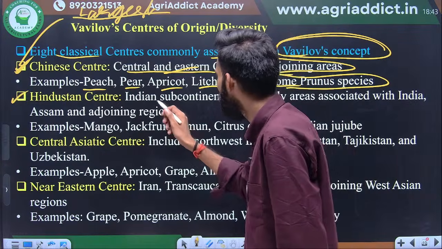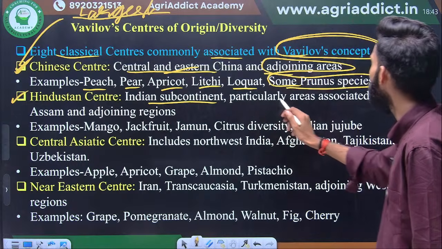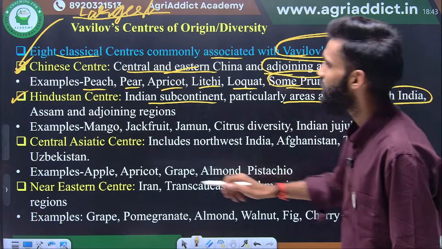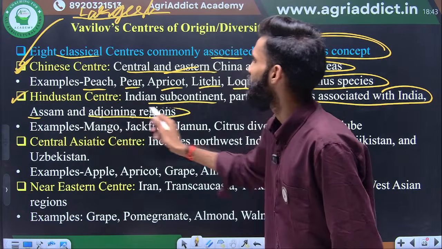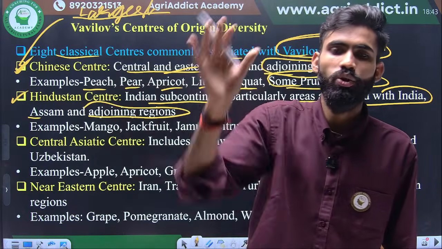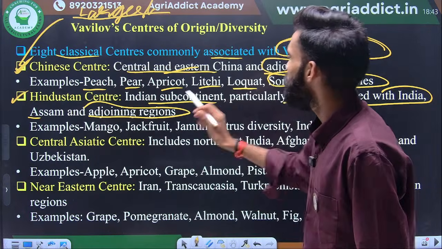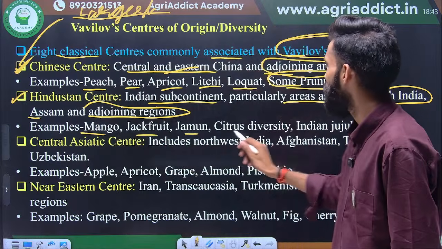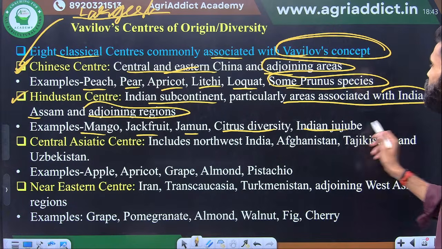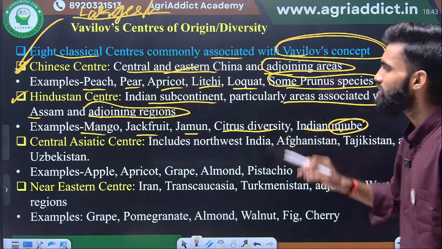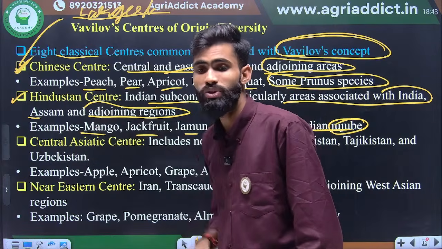Next one is the Hindustan center of origin. The Hindustan center includes the Indian subcontinent, particularly the area associated with India, Assam, and the adjoining area up to the Philippines. This is the Indo-Burma region. The examples are mango, jackfruit, jamun, citrus, and Indian jujube, which means ber. There are several fruits which originated in the Hindustan center of origin.